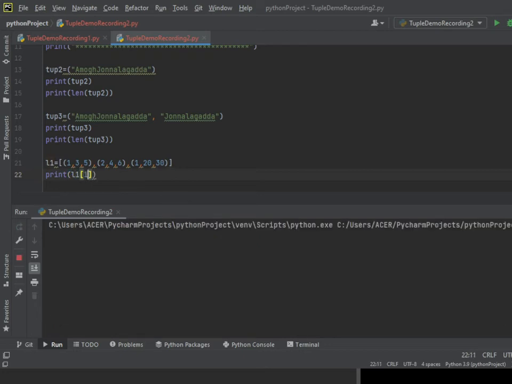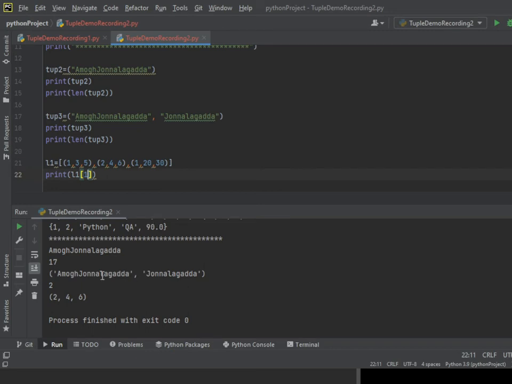Okay, now if I run it, you can see I got 2 4 6. I got the second tuple. That's because I gave here 1, and it starts from 0, like 0, 1, and I'm giving here 2. Now I got 6.